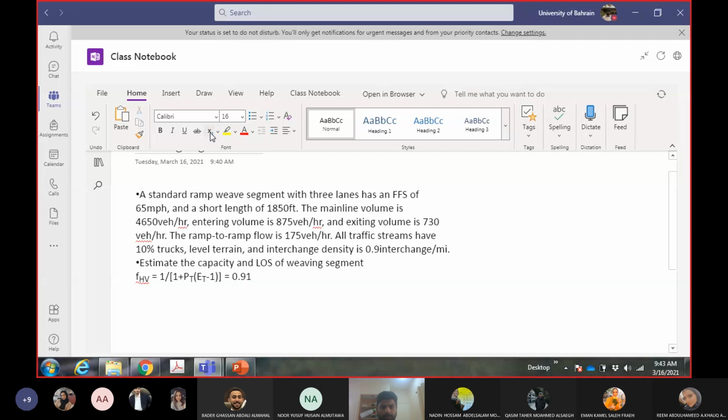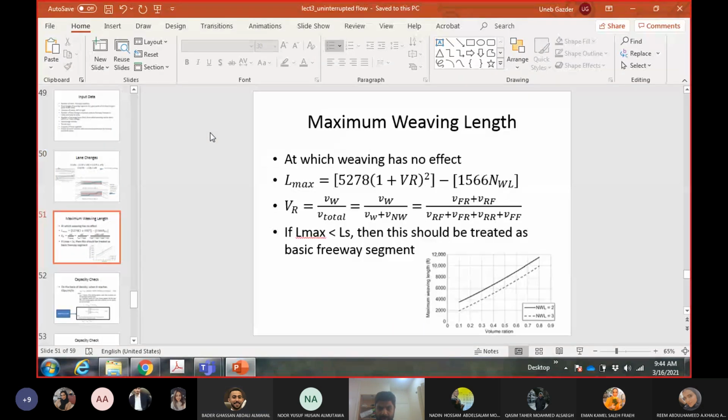0.91. Okay, so freeway to freeway, we will have how much is it? 4650 divided by 0.91. How much is it? 5110. But I think there should be the peak hour factor mentioned as well, right? We are using the flow rate.